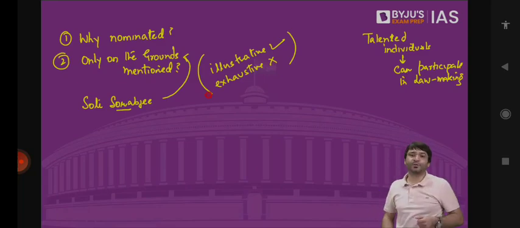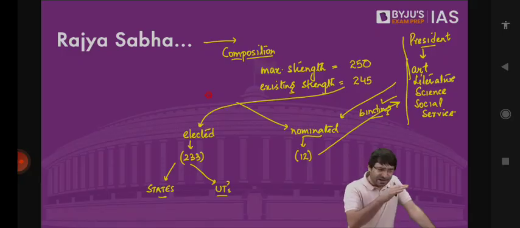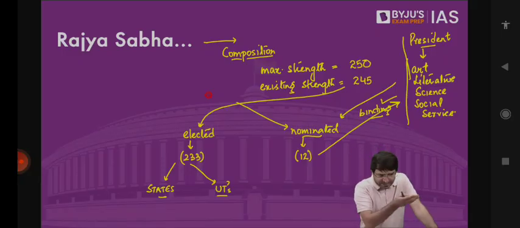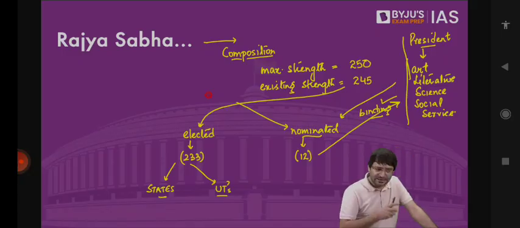Which means when we are discussing Rajya Sabha, first we have to discuss the composition. We say the maximum strength provided by the Constitution is 250, but our existing strength is 245. Out of which 233 are to be elected, 12 are to be nominated. Who are these 12 nominated MPs? Those who have performed well in the field of art, literature, science, social service. It is mandatory for the president to nominate these 12 MPs on the advice of the Prime Minister.